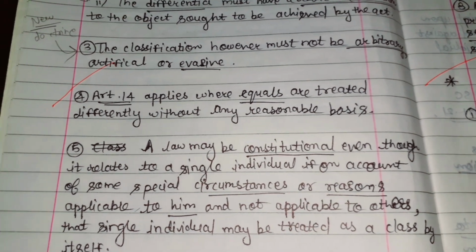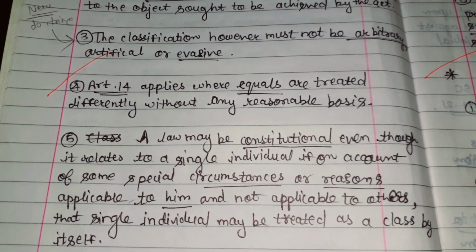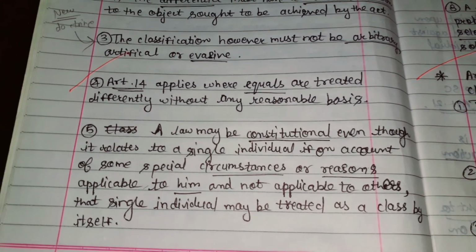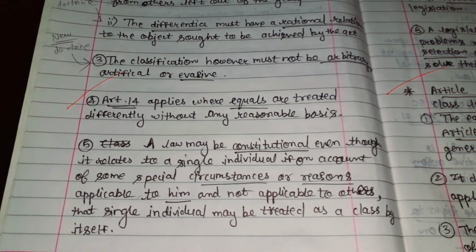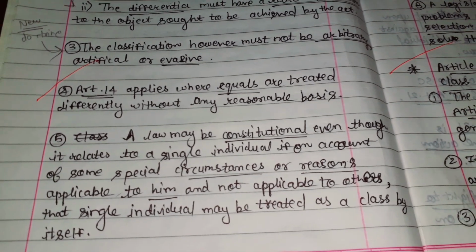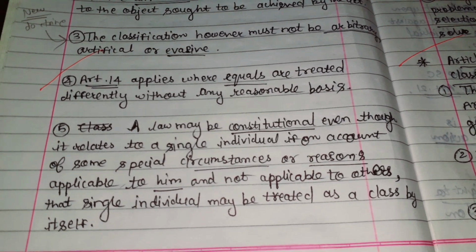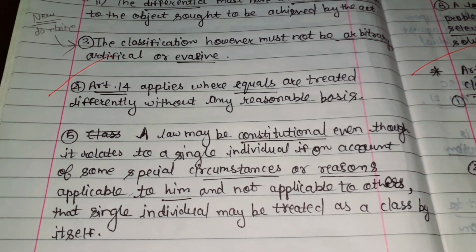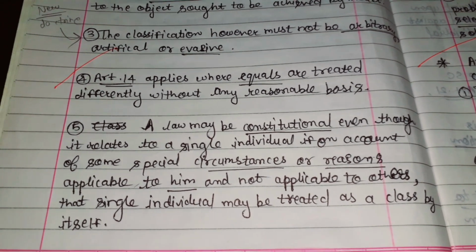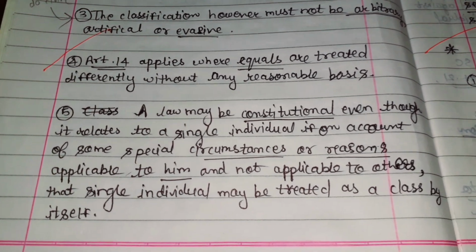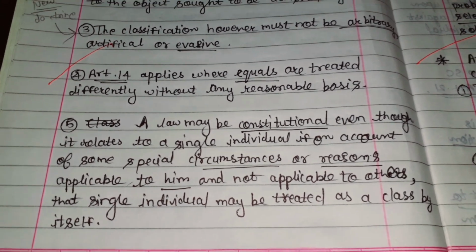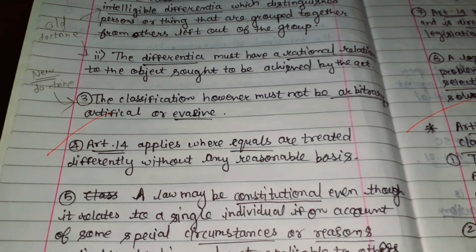Means a law may be constitutional even though it relates to a single individual if on account of some special circumstances or reasons applicable to him and not applicable to others, the single individual may be treated as a class by itself. Means the law can be considered constitutional even though it relates to a single individual if, on account of some special circumstances or reasons, classification has been done that is applicable only to him and not applicable to others, then also the single individual may be treated as a class by itself. This is according to Article 14 reasonable classification.